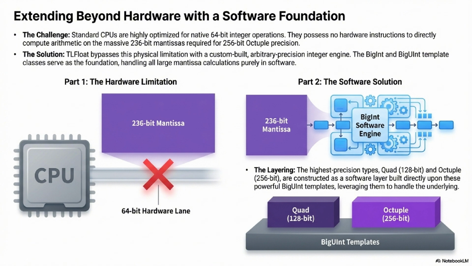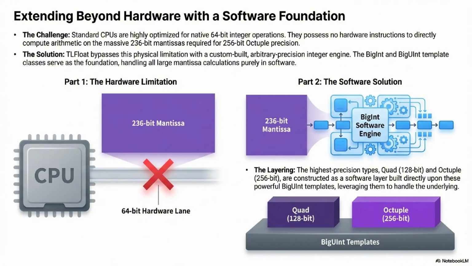So if you want a floating point system that goes beyond a 64-bit double, you are forced to abandon hardware acceleration for the mantissa part of your number. Which means the TLFloat engineers had to essentially invent their own highly optimized software-defined integer math engine. And that's the real insight here. The entire foundation of high-precision floating point math in TLFloat rests on these arbitrary precision integer templates they created. BigN for signed numbers and BigN for unsigned. They solved the precision problem by just giving up on the hardware and betting everything on custom integer math that was designed from the ground up for speed.